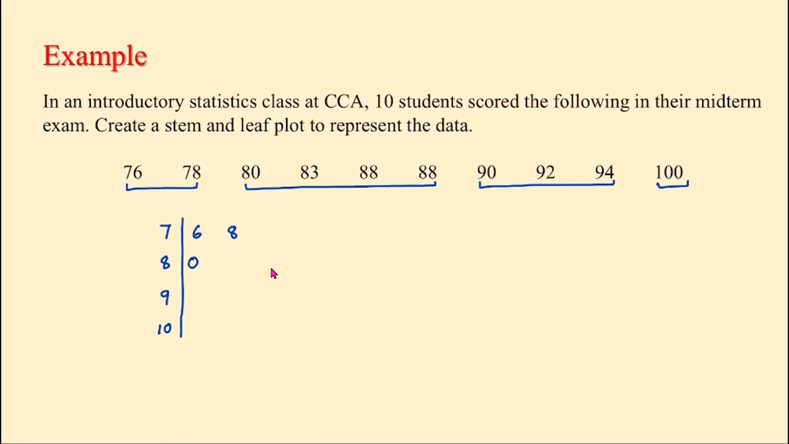Then we have 83, so 8 | 3, then 88. We have 2 of them. For the 90s: 9 | 0, 90, 9 | 2, 92, 9 | 4, 94. Now the last one here, 100, here is a 10. In 100, we write 10 | 0, so the 0 should be here.